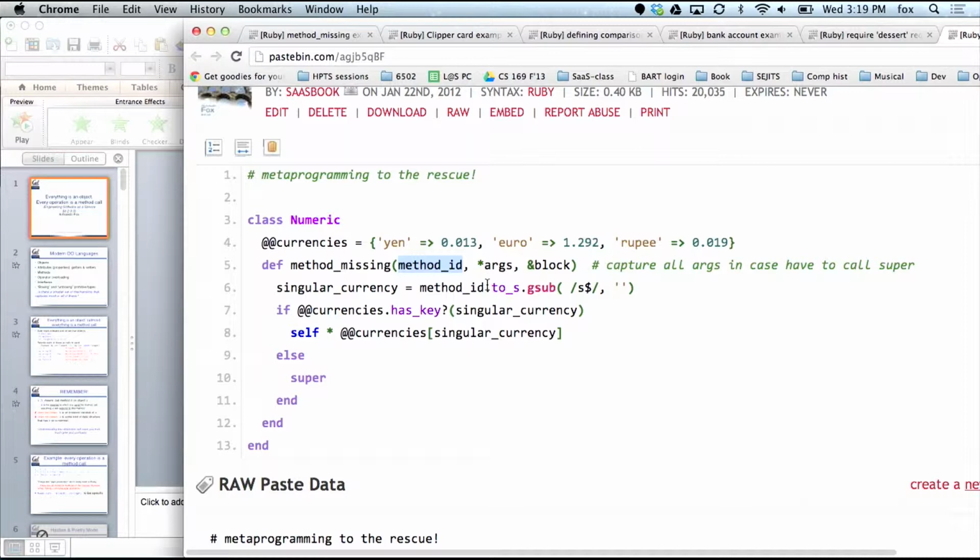We'll learn a lot more about blocks shortly, but because most Ruby methods are written so that they can take a block as an argument, there's the possibility that our method could be allowed to as well. So what method_missing does in our case is it looks at the method ID, converts it to a string, gets rid of any final s. Remember, we had the problem of wanting to be able to call 1.euro as well as 1.euros. So we're basically going to canonicalize the name of a currency to its singular. And then we just ask whether we already have a key for that currency, and we convert it.